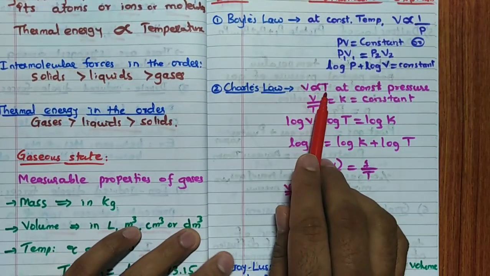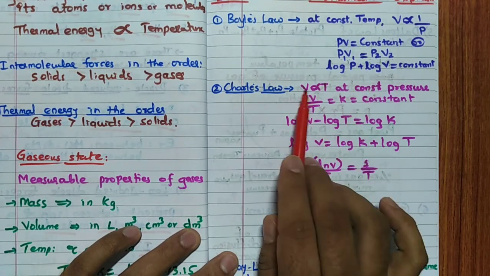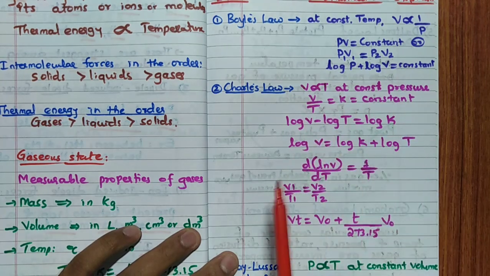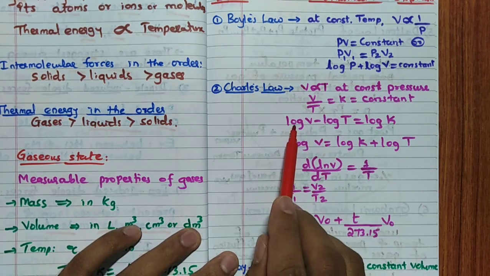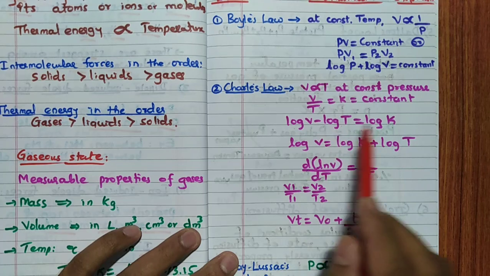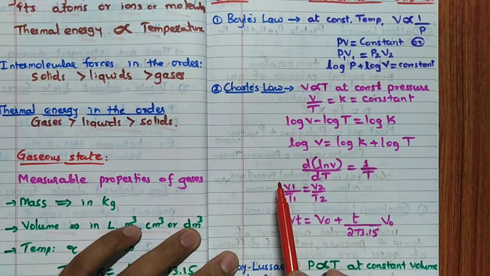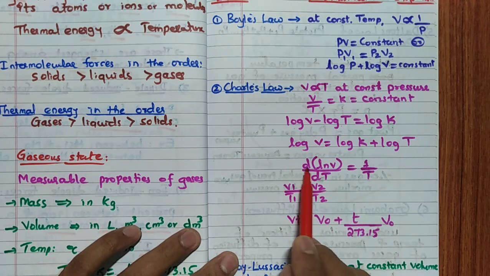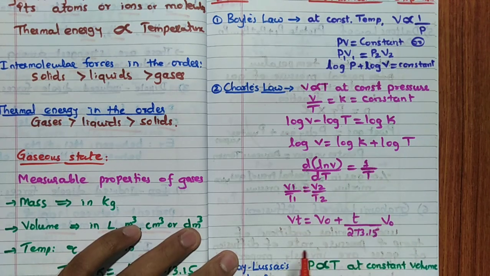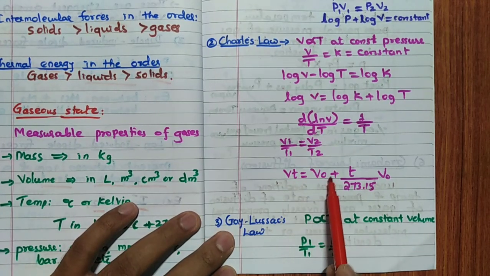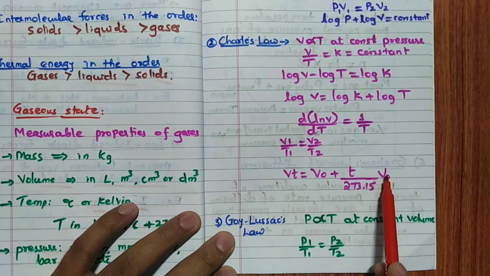Charles' law: V proportional to T at constant pressure. Volume is directly proportional to temperature at constant pressure. V by T is equal to constant. Apply log on both sides: log V minus log T is equal to log K. So log V is equal to log K plus log T. This can also be written as d of ln V divided by dT is equal to 1 by T. V1 by T1 equal to V2 by T2, or Vt is equal to V0 plus T divided by 273.15.